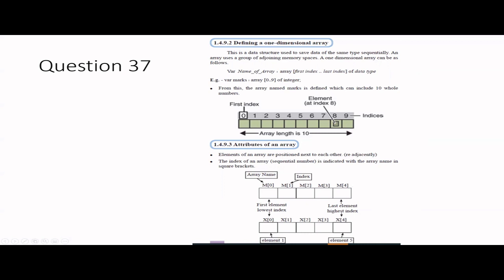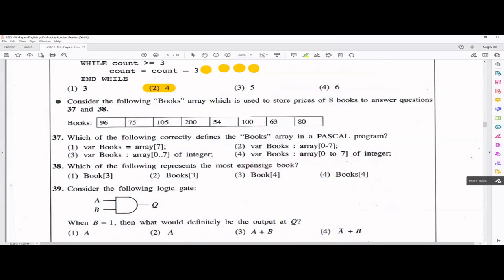So yes, we'll go for the question and see. Which of the following correctly defines the books array in Pascal programming? If we carefully see, what is the correct answer? It's the third one, because this one doesn't have the data type. Here, the range has been defined in a wrong way. So this is the correct way to define the array.